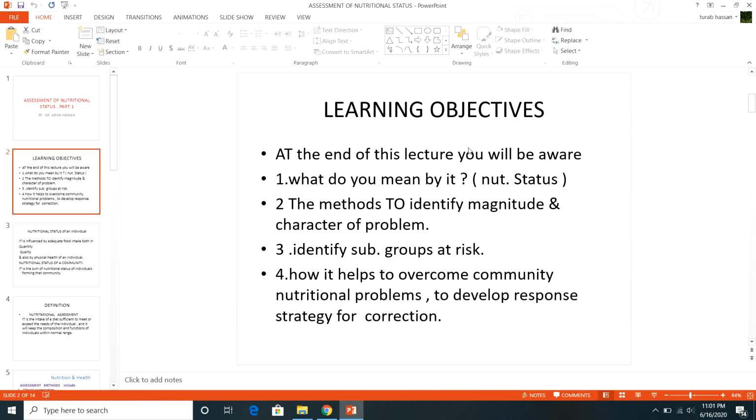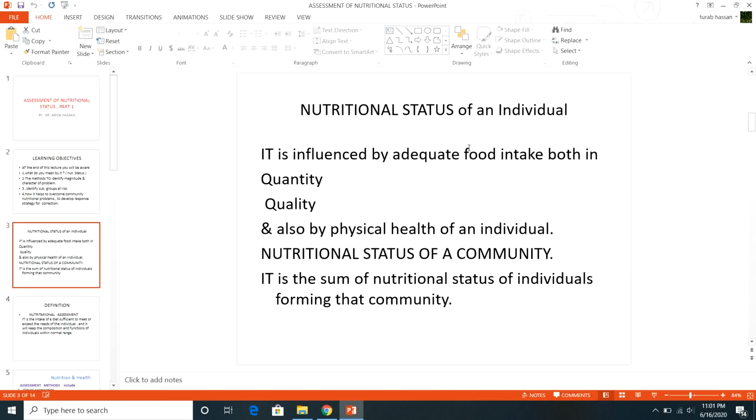So we start. First of all, the nutritional status of an individual is influenced by adequate food intake, both in quantity and quality.